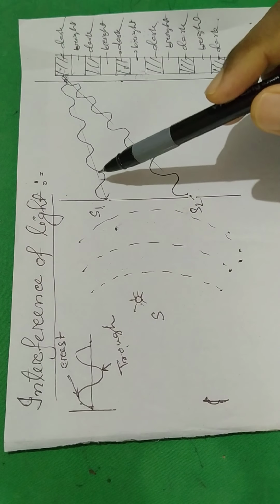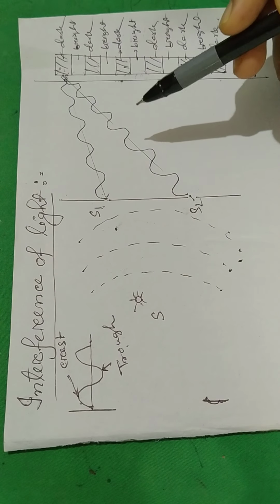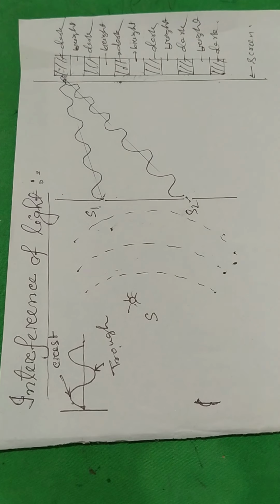When two light waves pass through the two slits S1 and S2, after passing through the slits, these light waves superpose, mix up.